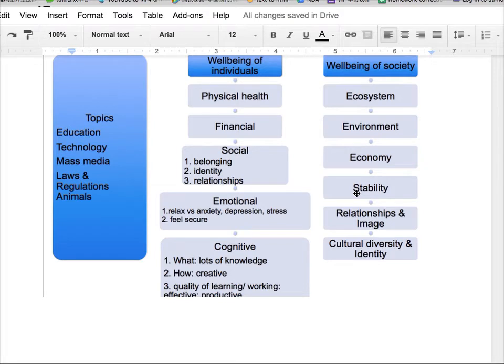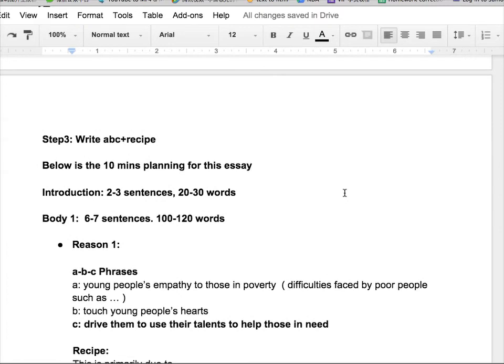So this is another point. And all of these ideas, you will have a better understanding of how to use this idea map in my free course. So do make sure you sign up for the free course. So next one, step 3.